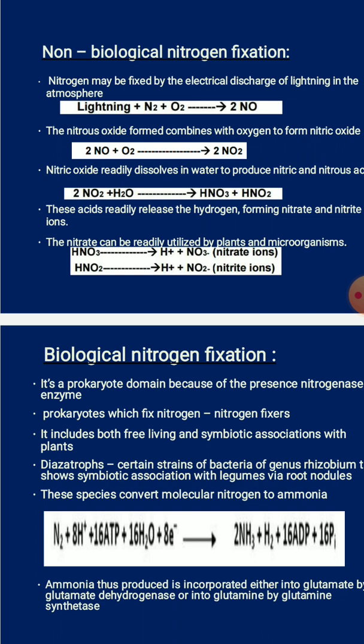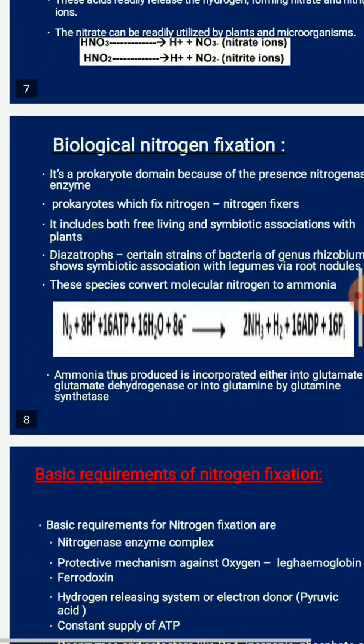So mainly the diazotrophs, certain strains of bacteria of the genus Rhizobium, show a symbiotic association with the legumes in the root nodules. So this symbiotic association is formed with the legumes via the root nodules. These species are able to convert molecular nitrogen into ammonia. How are these species going to convert molecular nitrogen into ammonia?